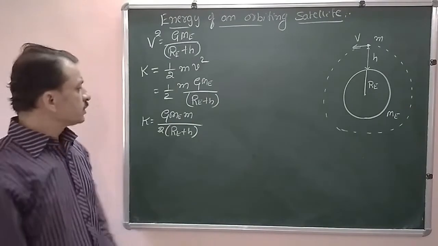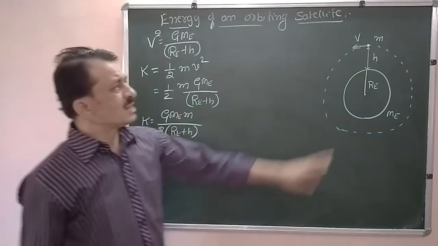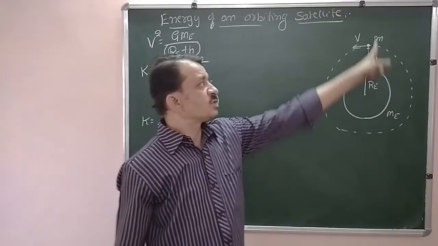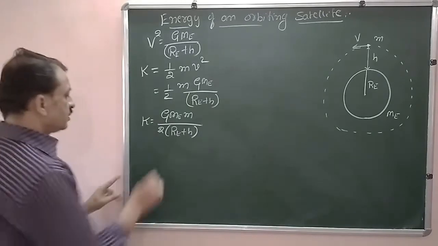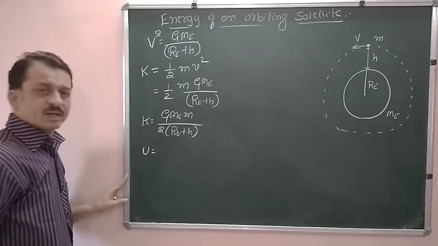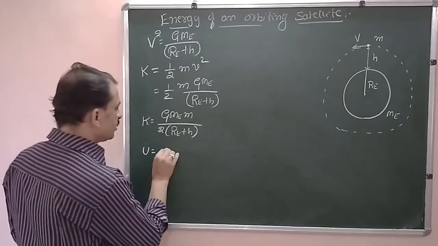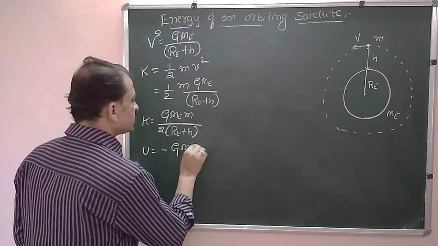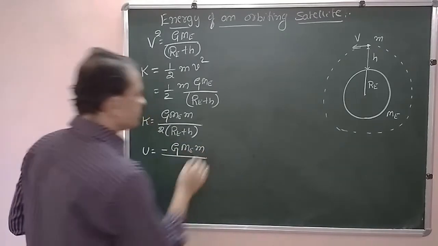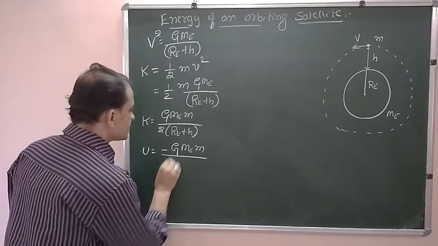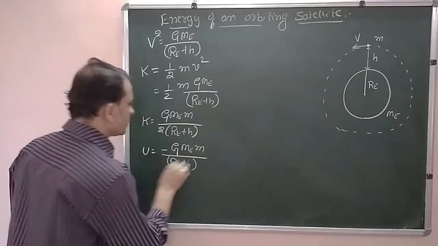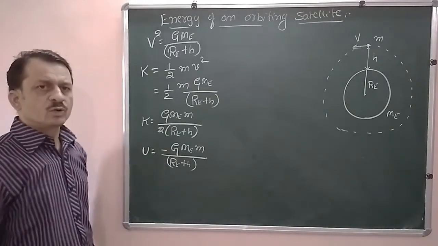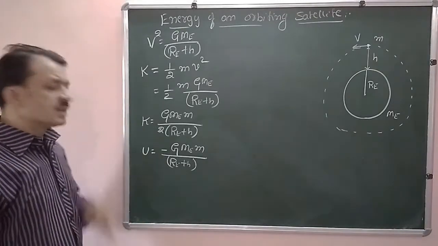This is one step. Now we will work out the potential energy of the system of the satellite and the Earth. Potential energy, which we have already derived, is given by minus the gravitational constant G, mass of the Earth and mass of the satellite, divided by the distance from the center of the Earth, Re plus h. So this is the kinetic energy and this is the potential energy. Then what is the total energy of the system?